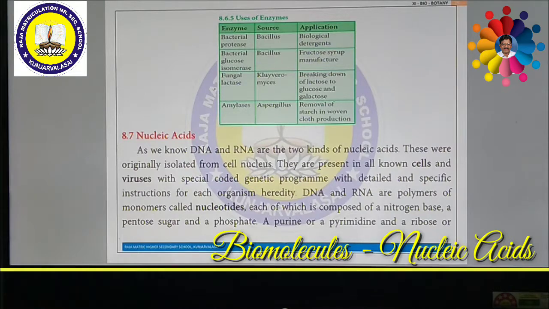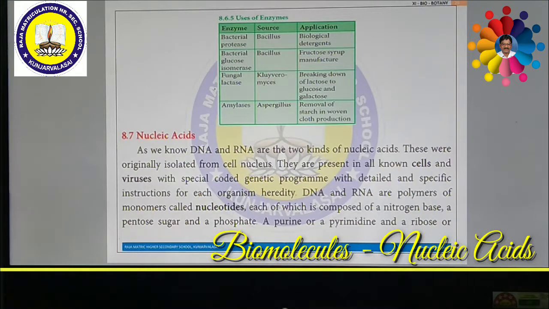A characteristic feature that differentiates DNA and RNA is that DNA contains nitrogenous bases such as adenine, guanine, thymine and cytosine. But RNA contains nitrogenous bases such as adenine, guanine, cytosine and uracil. Here, instead of thymine in DNA, uracil is present.